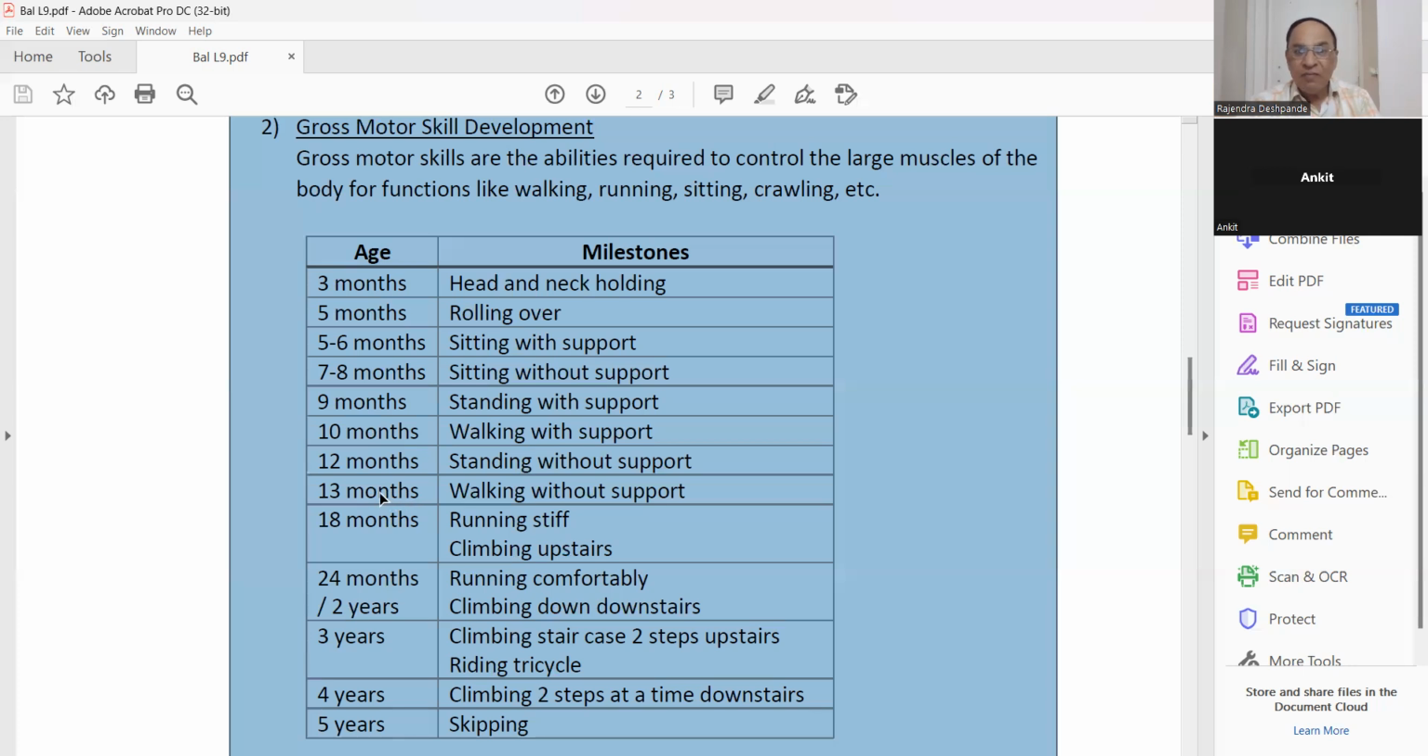Then at 1 year, 1 month, he can even start walking. Walking with support. Sorry, walking without support. At 18 months, he will be running stiffly and climbing upstairs. Slowly he will start climbing.